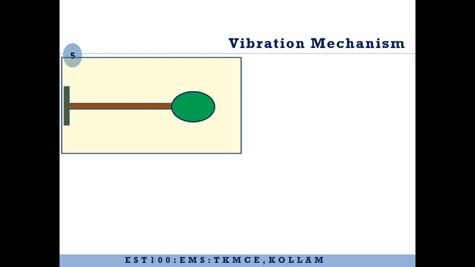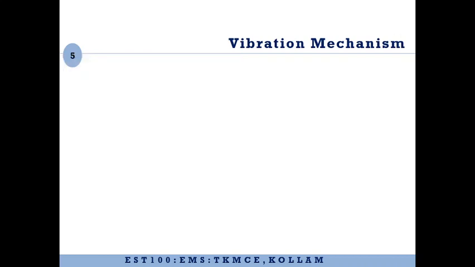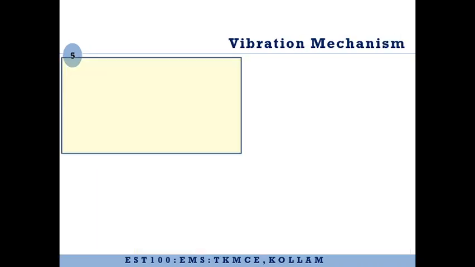The mass is in motion, and the mass is having certain inertial effects. Therefore, the mass will have a tendency to continue in its state of motion. Once again, if we consider this particular mass, now this mass has moved in the downward direction. The mass is already in motion. Now, as it moves down, there will be stiffness or elastic forces developing in this supporting structure, which will try to bring it back to its mean position.